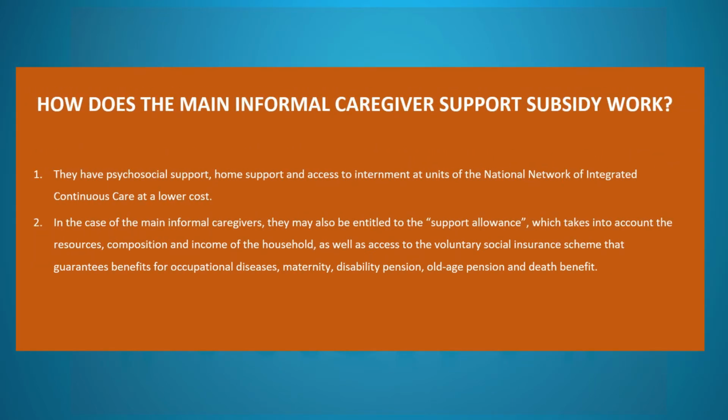How does the main informal caregiver support subsidy work? 1. They have psychosocial support, home support and access to internment at units of the National Network of Integrated Continuous Care at a lower cost. 2. In the case of the main informal caregivers, they may also be entitled to the support allowance, which takes into account the resources, composition and income of the household, as well as access to the voluntary social insurance scheme that guarantees benefits for occupational diseases, maternity, disability pension, old age pension and death benefit.